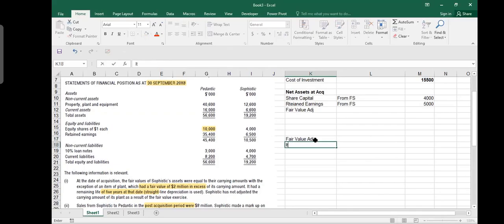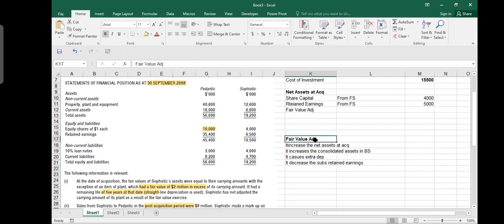So what is the impact? It increases the net assets at acquisition. Okay. It increases the consolidated assets in the balance sheet. It causes extra depreciation, and it decreases the subsidiary retained earnings.